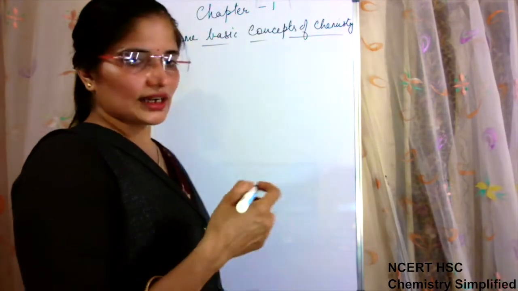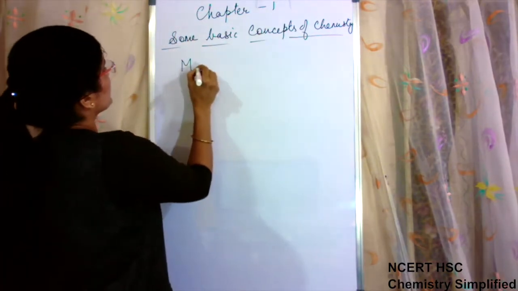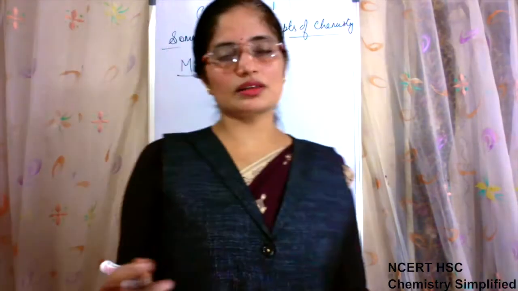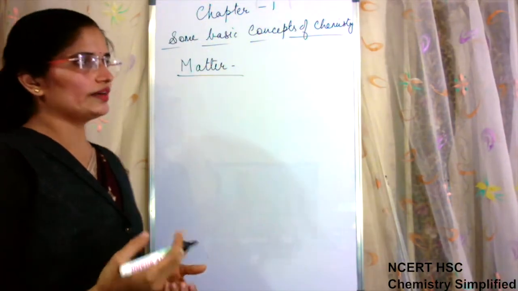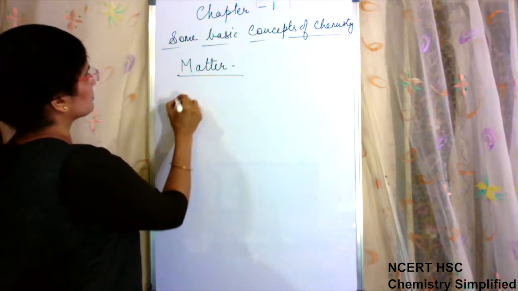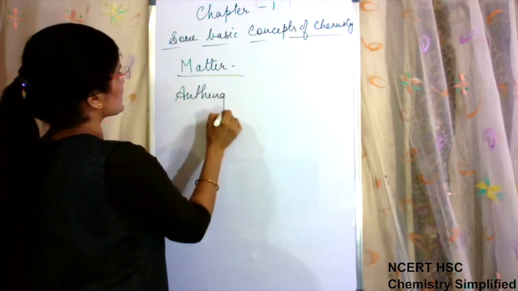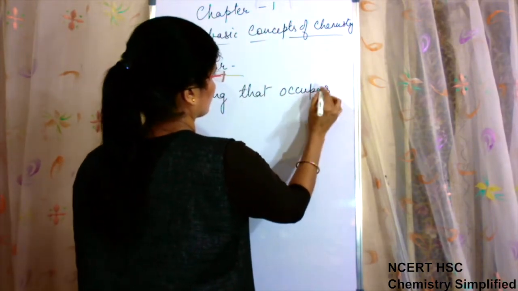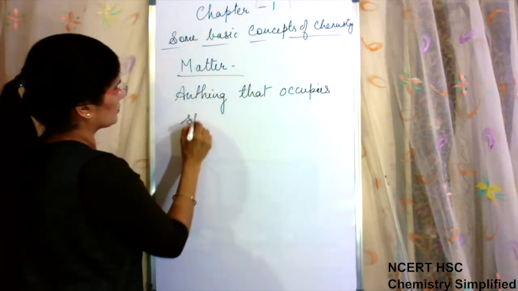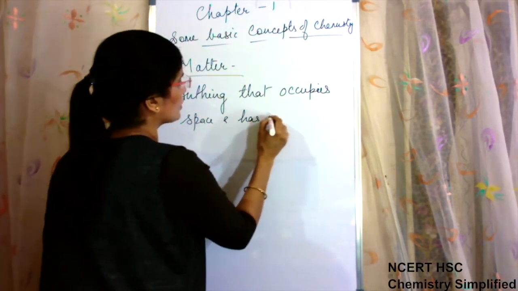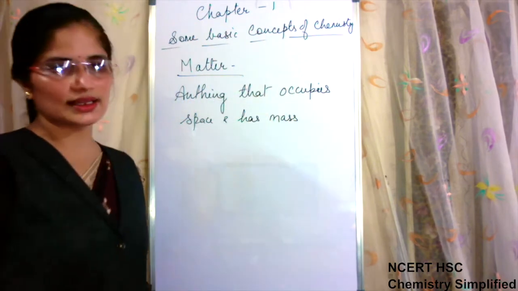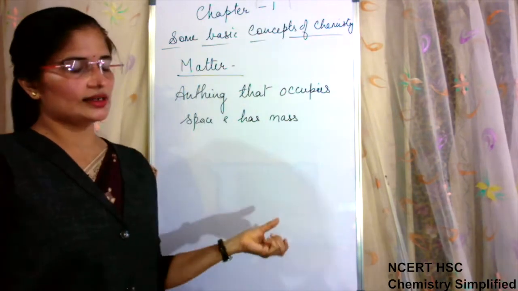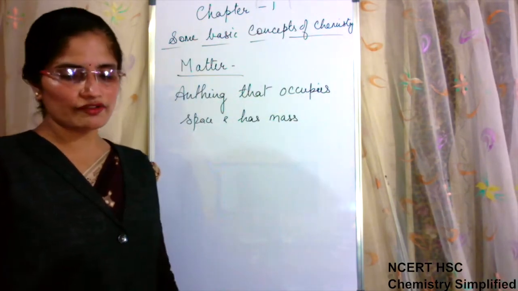So when we start talking about chemistry, we start with matter. Whole chemistry revolves around matter. So we define matter as anything that occupies space and has mass is known as matter. Okay, so matter we will start studying when we are starting basic concepts of chemistry.